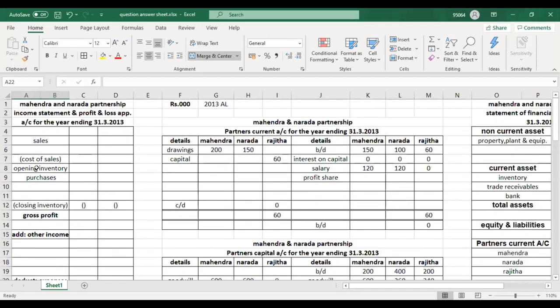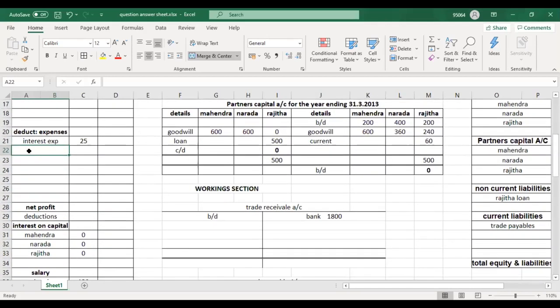In the income statement, on the left side, operating expense 350. I will record under expenses. Okay, and then after that, what does 6 say? Additional information number 6. Interest on loans are to be paid.